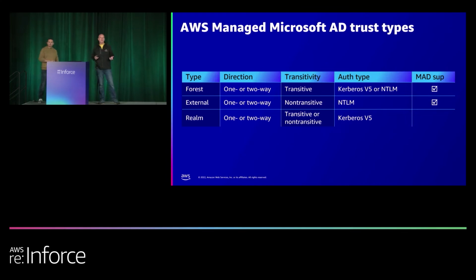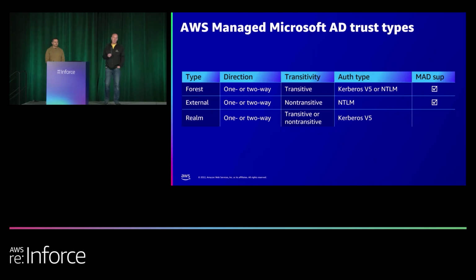But I want to talk about the trust types that are supported by managed AD. You have the forest trust and an external trust. You might hear me say domain trust. Just keep that in mind: if I say domain, I mean external. They're switchable because it's a one-to-one relationship there. With that said, let's dive into this.